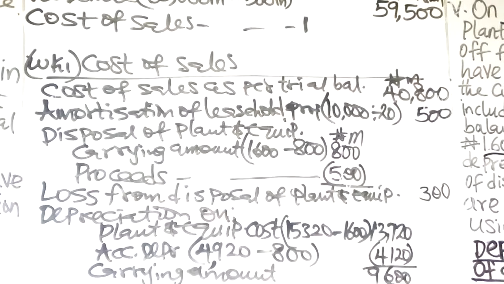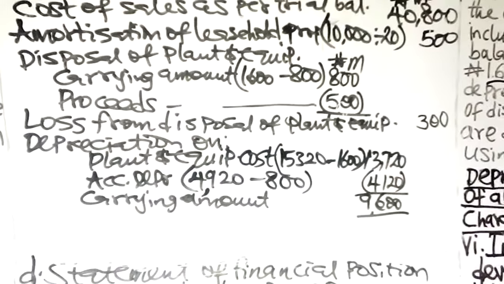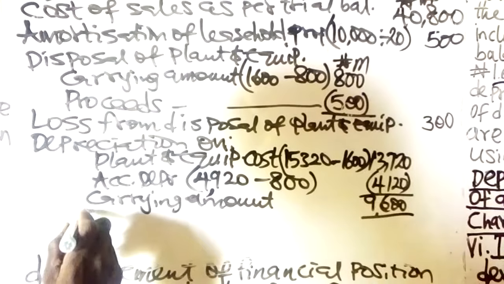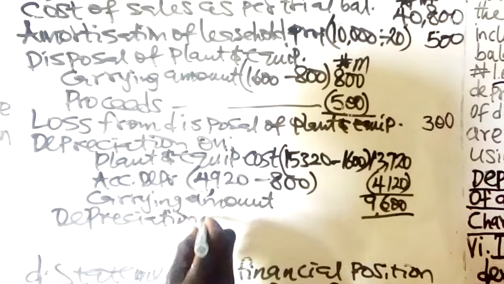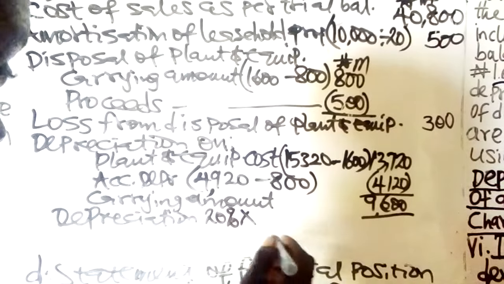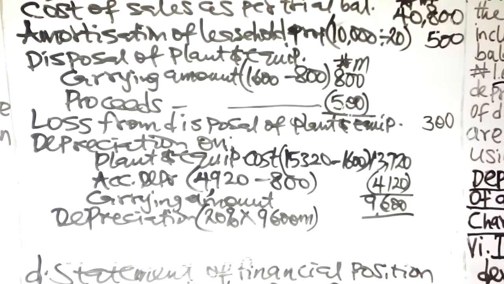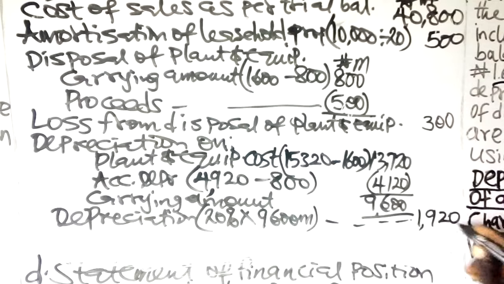Remember, you are doing all this because the method of depreciation is the reducing balance method. Now, how much will be the depreciation charged on that plant and equipment for the year? Remember you were told that you should depreciate it by 20% on reducing balance. So you have 20% of 9.6, and there you have depreciation of 1,920. That is the depreciation on plant and equipment.